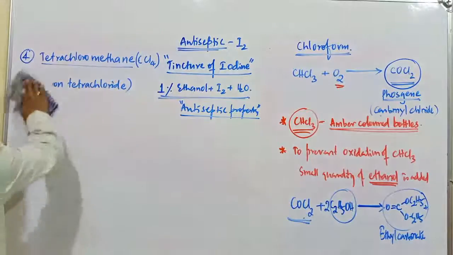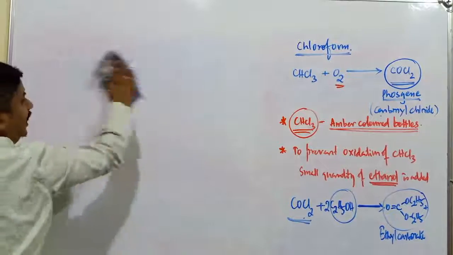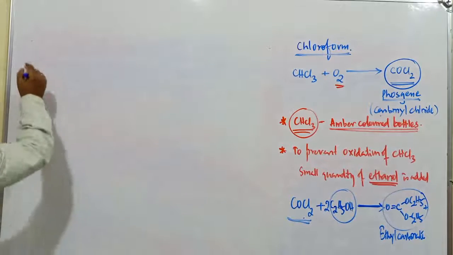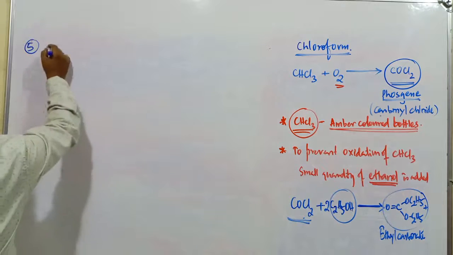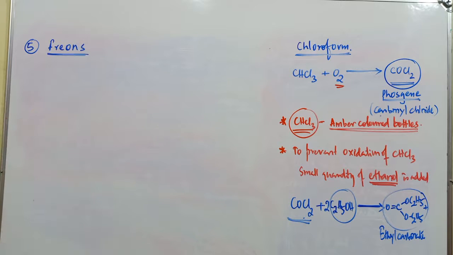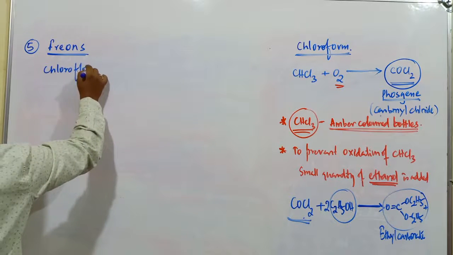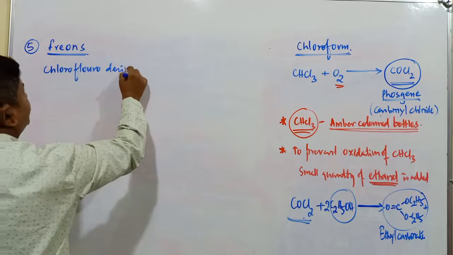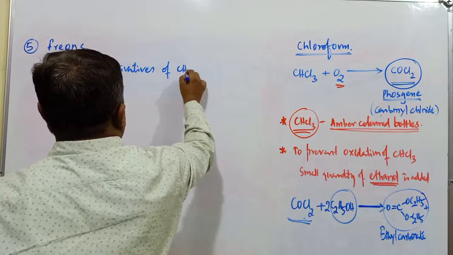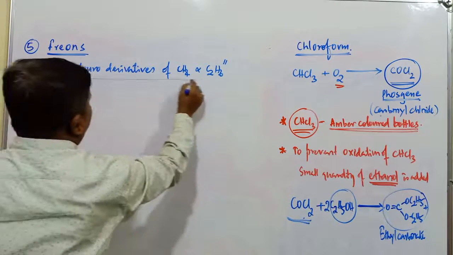These are the 4 important compounds we have discussed, the substituted products obtained in the chlorination of alkanes. In addition to these, there are other polyhalogen compounds. Number 5, freons. You know the application of freons generally. What are freons? Freons are chlorofluoro derivatives of methane and ethane, generally called freons.